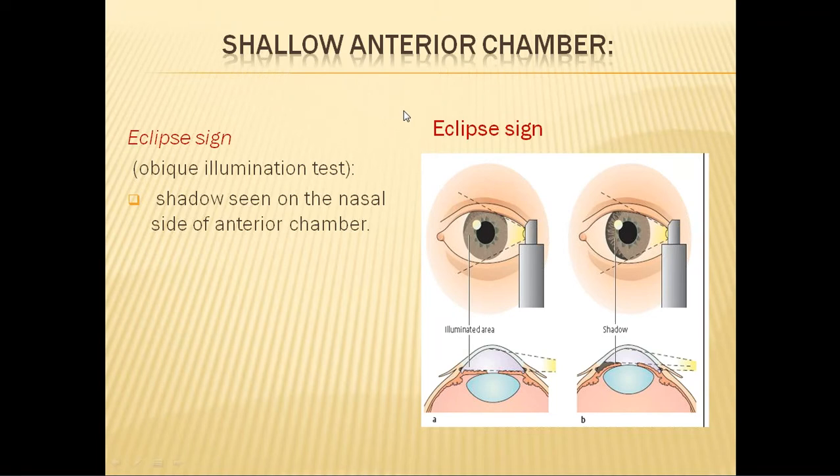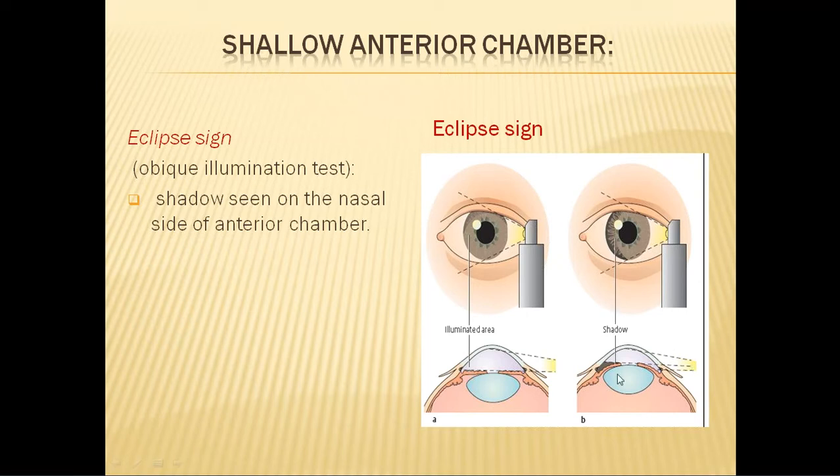So how do we examine the anterior chamber? You can examine the anterior chamber by two methods. One is what you all do in the clinics, that is using a torchlight. We shine a torchlight from the temporal aspect. In an eye where the anterior chamber depth is normal, this light will be seen on the nasal aspect.